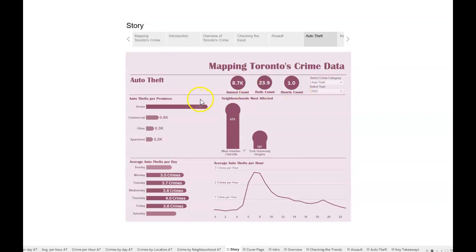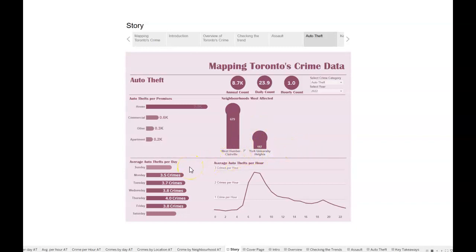Most of these thefts were reported in houses. There's a very small proportion in commercial and other undisclosed locations or apartments. And the neighborhoods which were most affected were West Humber, Clareville, and York University Heights.